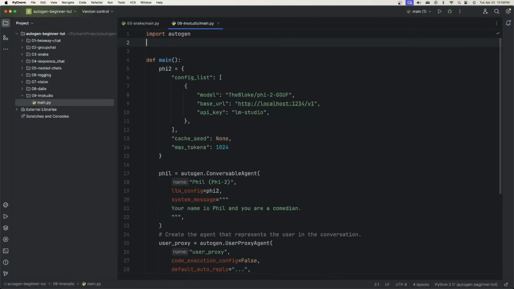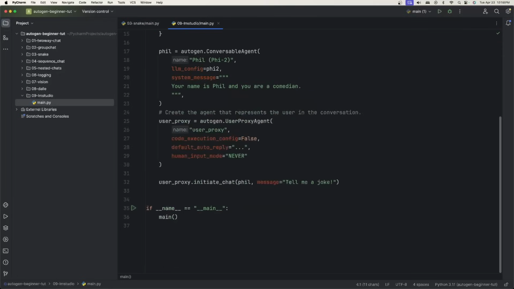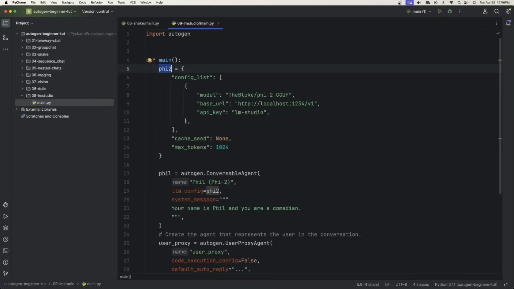Okay, it's going to look a little bit different, but I import Autogen. I just create a main method, which at the very bottom we will use to run. I have an LLM config, which I just named Phi2. I gave it the config list, the cache seed, which I just set to none, and the max tokens. Cache seed set to none, again, means that it will not create a cache directory under your project directory.